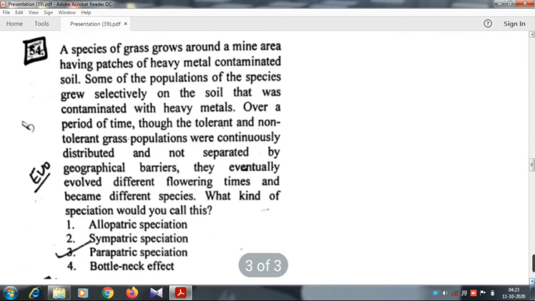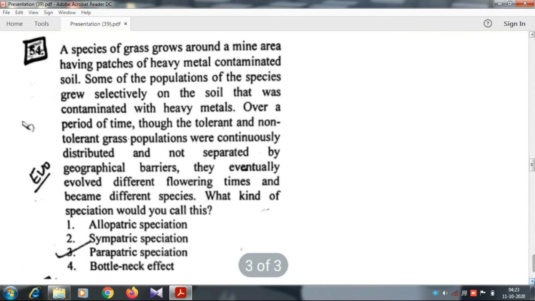There are no separate geographical barriers here. A species of grass grows in a mine area, and within that area there is separation due to the contamination.